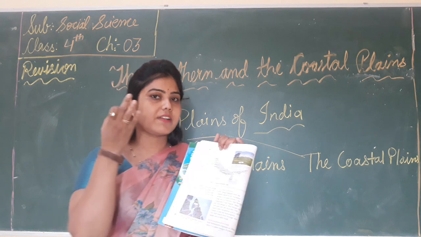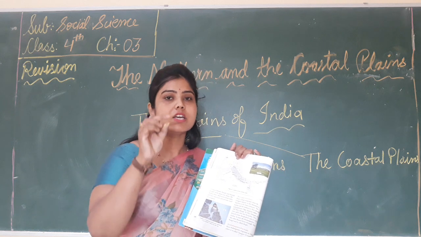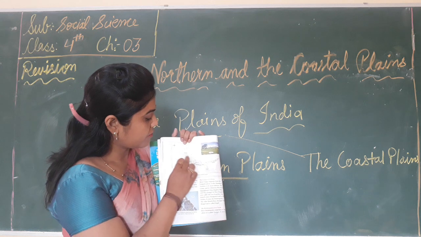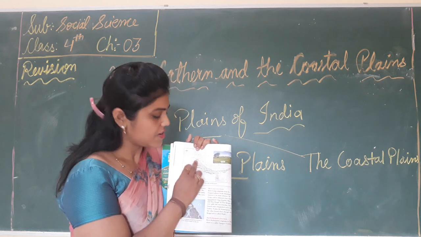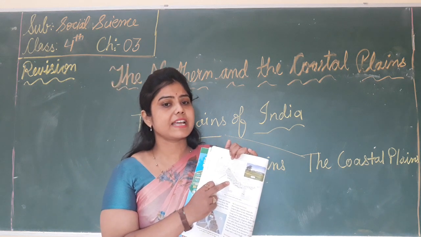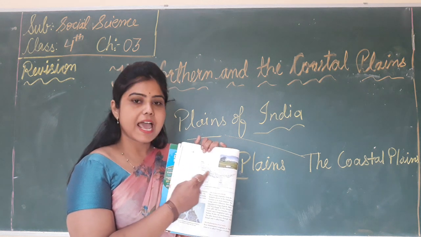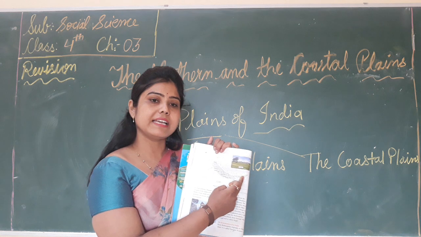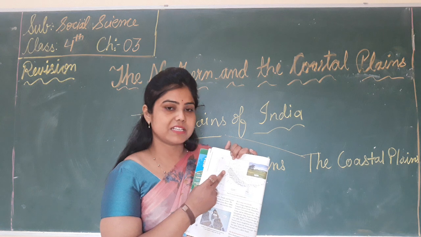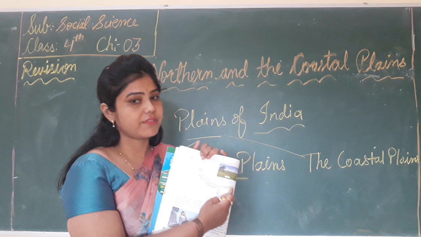In the Himalaya there are three ranges: the Himachal, Himadri and the Shivalik. After the end of the Shivalik, what is formed? Here the plains are formed, and it is also called the Indo-Gangetic Plain. It stretches from Punjab in the west to Assam in the east.